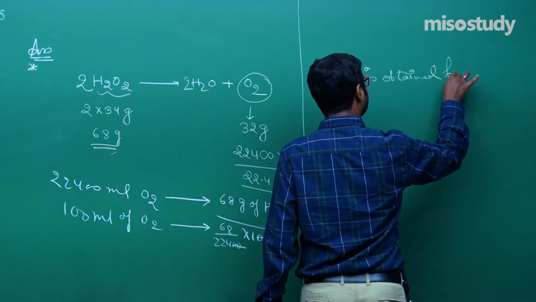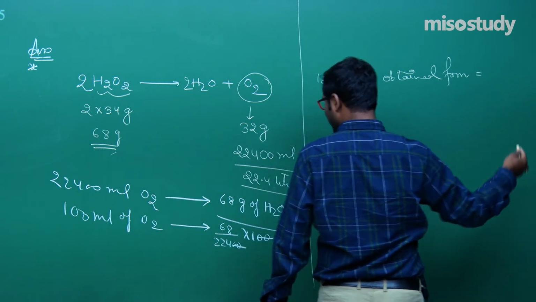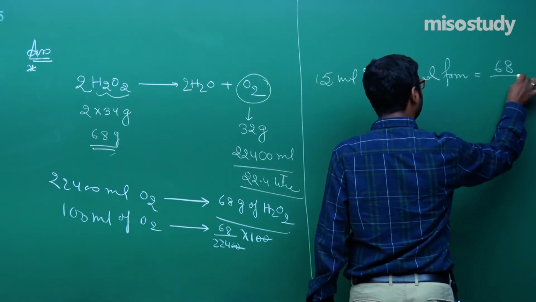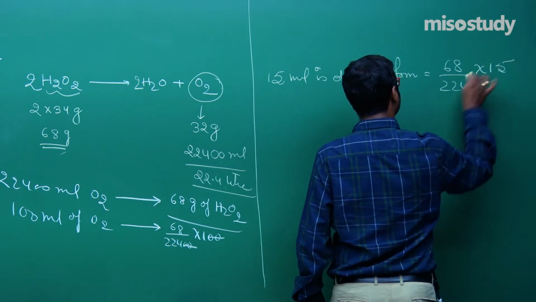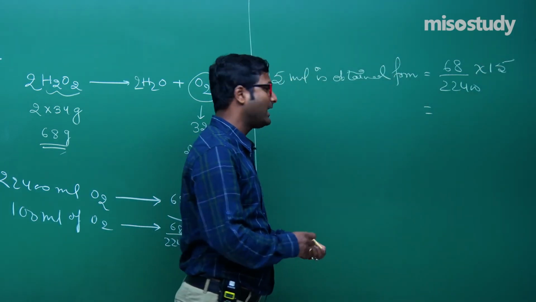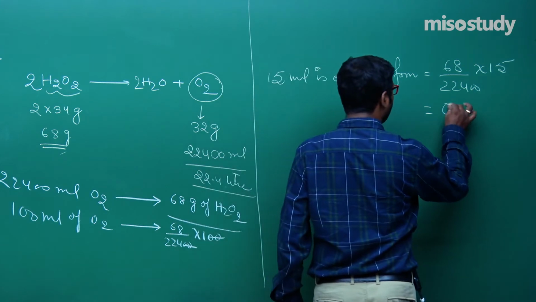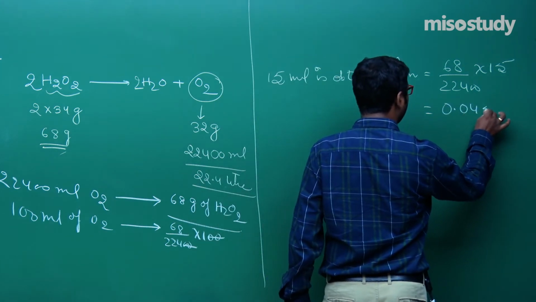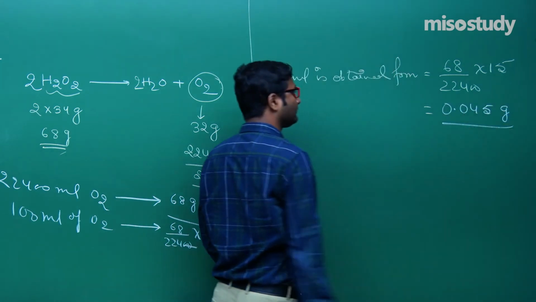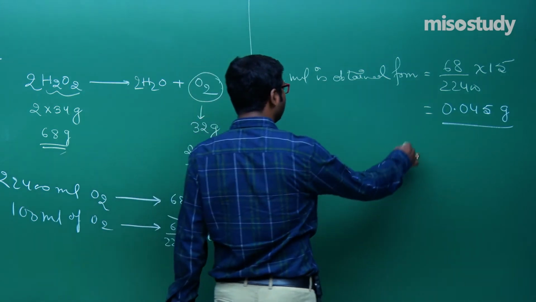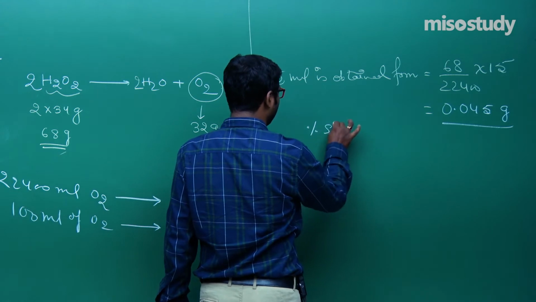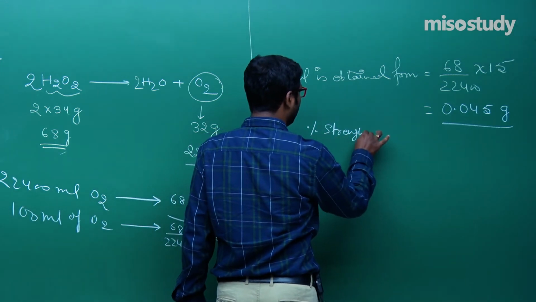What will happen in this case? That is 68 upon 22400 into 15. Clear? Now what will happen? It will give you 0.045 gram. Clear? Then we can easily say that the percentage strength is equal to